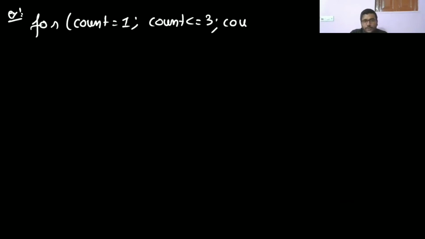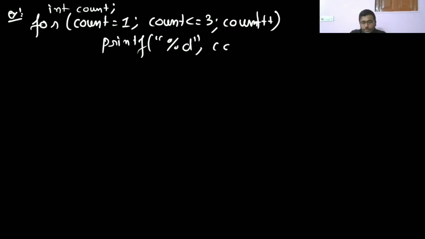Okay, example. Let me take some examples. If you are writing count equal to 1, count smaller than or equal to 3, count plus plus, this is one example. So int count, count is equal to 1, then printf percentage d count. It will give the output. First, 1 is smaller than 3, yes, so printf count gives 1. Then it will go there.